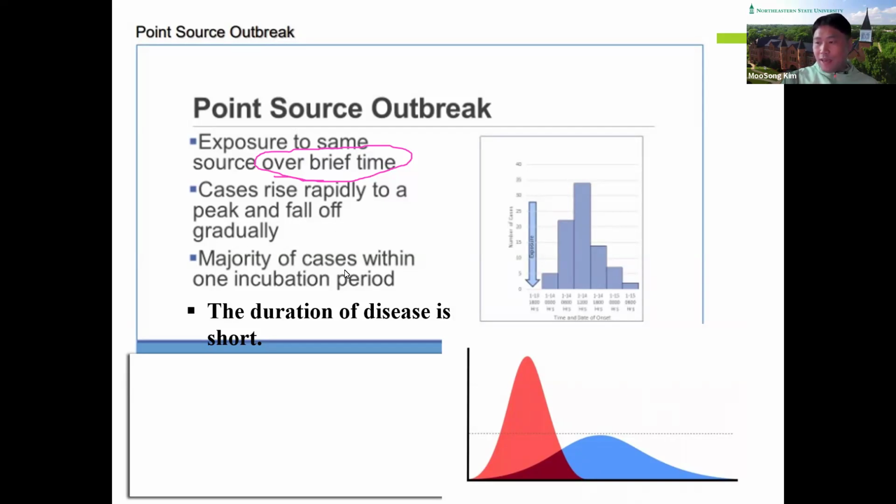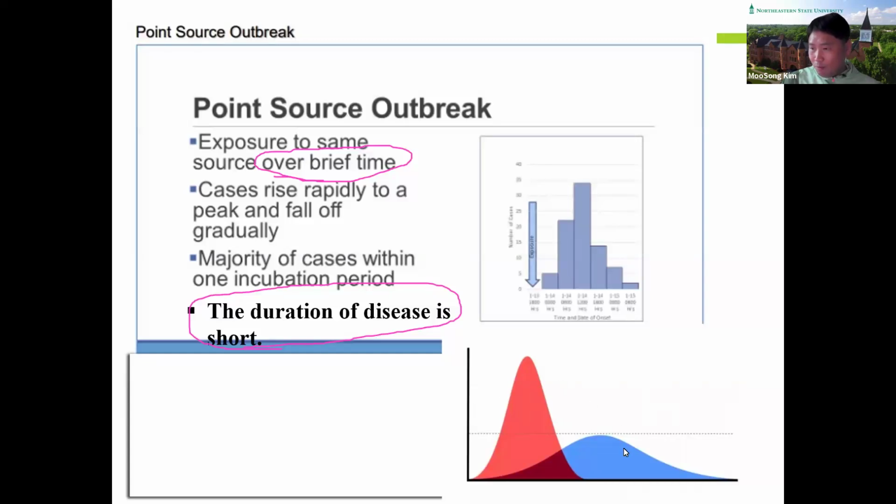The majority of cases occur within one incubation period, and the duration of disease is very short. Because people are exposed to the same source over a brief time, the duration of disease is short.